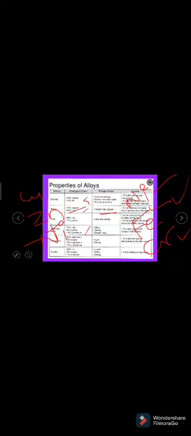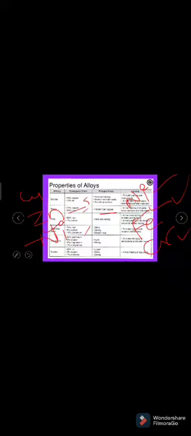stainless steel. Mainly it contains 74% of iron, 8% of carbon, 18% of chromium. Or also we can say iron is 78 to 88 percentage, chromium is 12 to 21 percentage approximately, the carbon is 0.1 to 1 percentage. Okay, mainly it can be useful in making sinks, utensils, dental and surgical instruments, and also useful in the manufacture of automobile parts and chemical equipments.